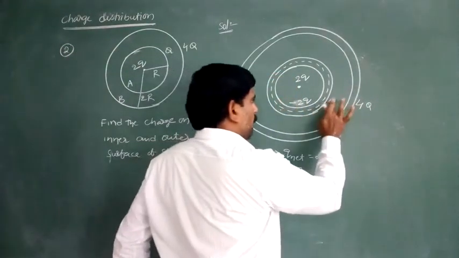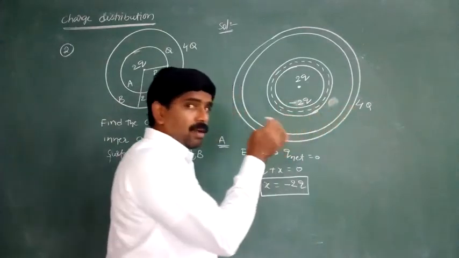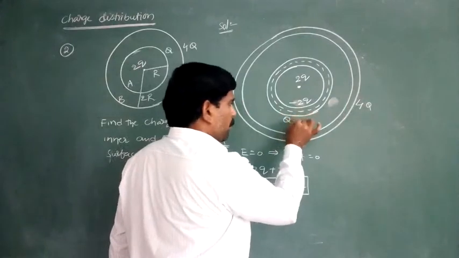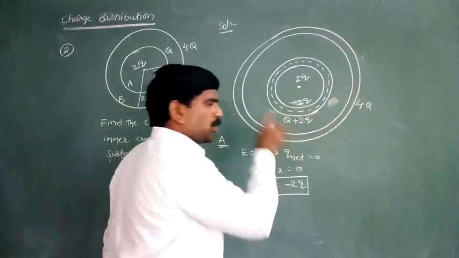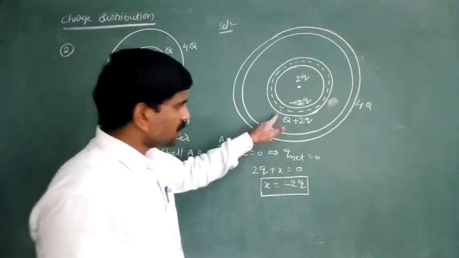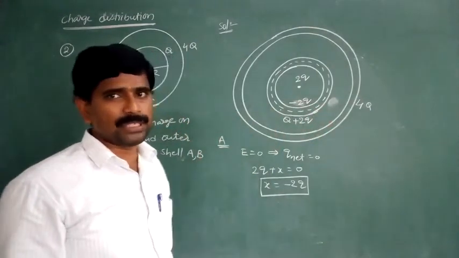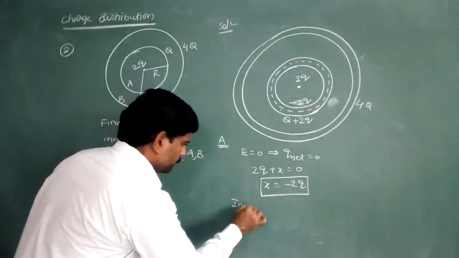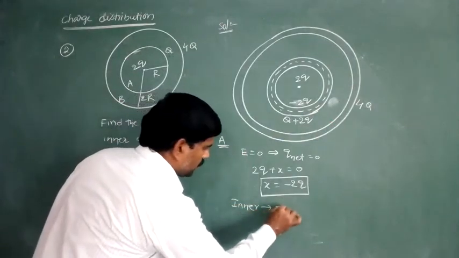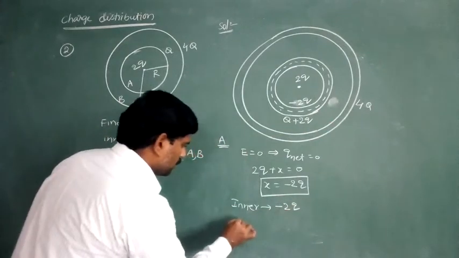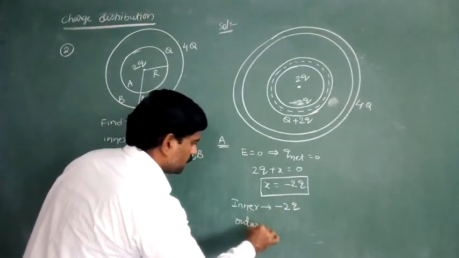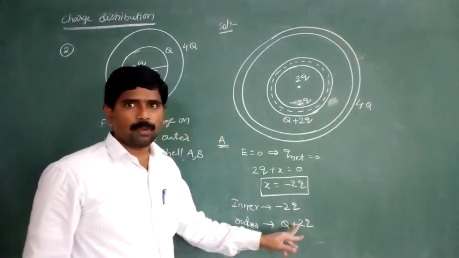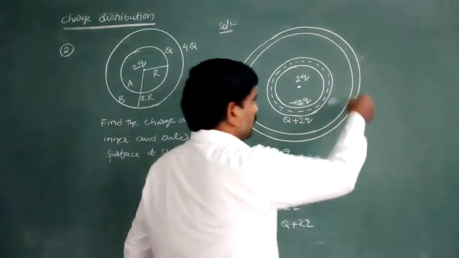So an equal and opposite charge appears on the outer surface of the first shell. Already Q charge is there, plus some more charge, plus 2Q, is added. This is the charge on the outer surface of the first shell. So in case of the first shell, the inner surface charge is minus 2Q, and the outer surface charge is Q plus 2Q.